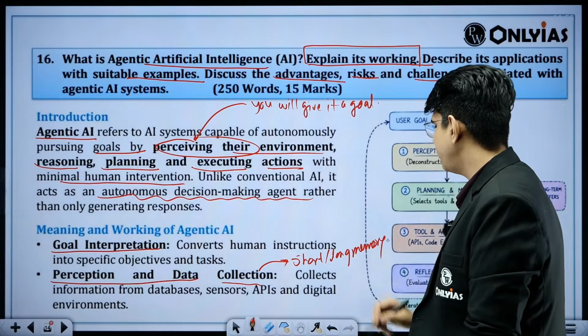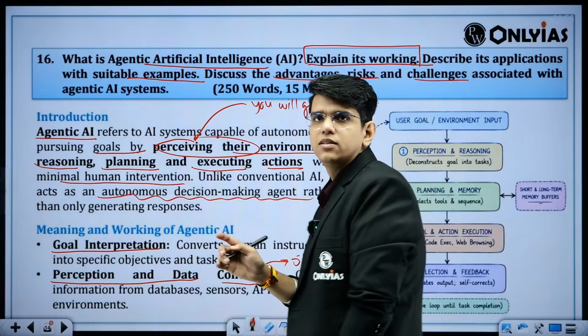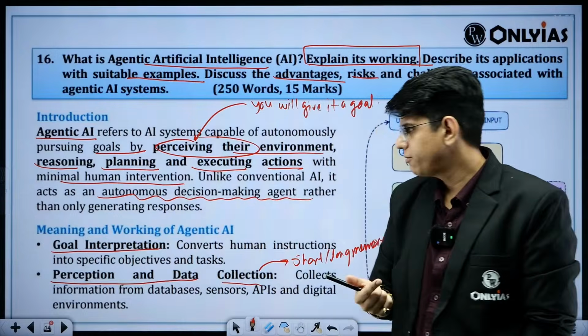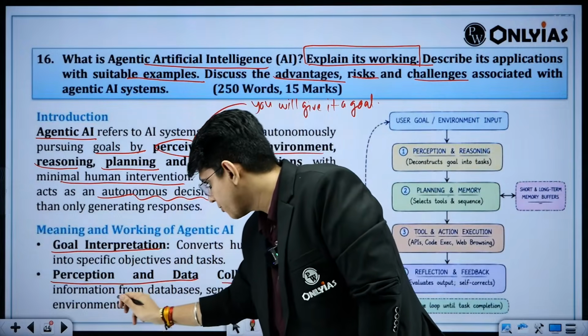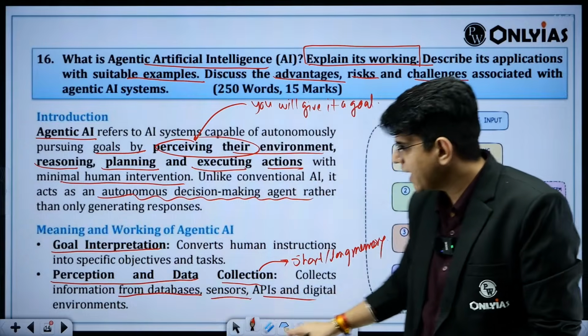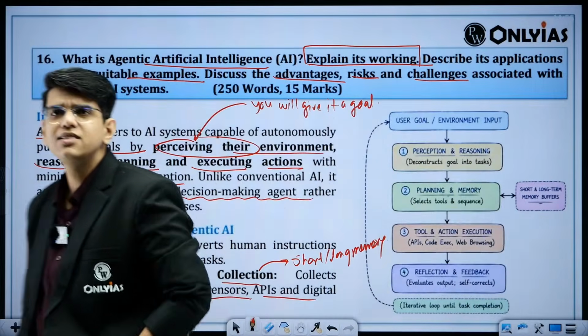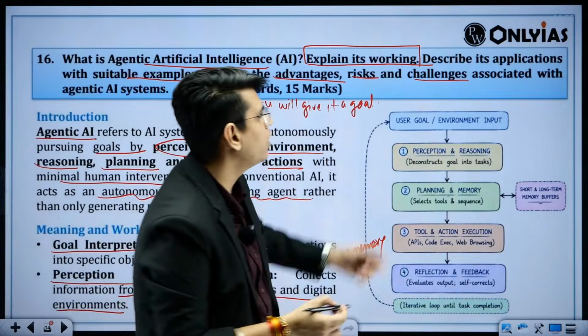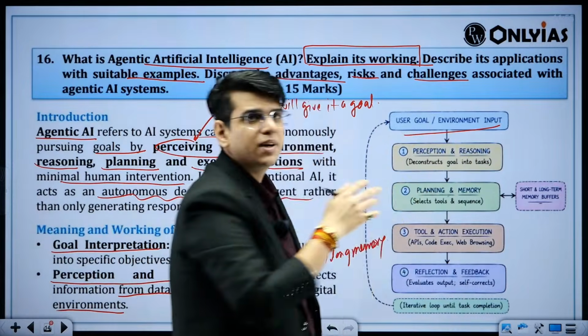When you chat with the bot, you are training it over a period of time on the information that you have. Information also comes from databases, sensors, APIs, and digital environments. So what is the loop in which agentic AI works? First, user goal or environment input, then perception and reasoning.